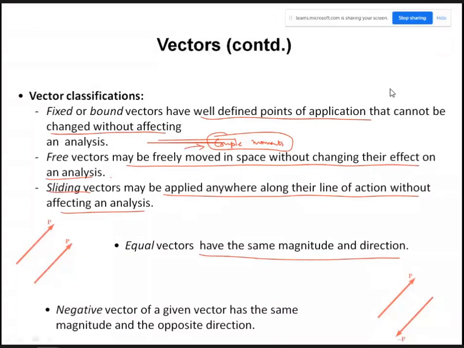Suppose I have a beam like this. I am applying a downward force like this, say this is 10 Newton.